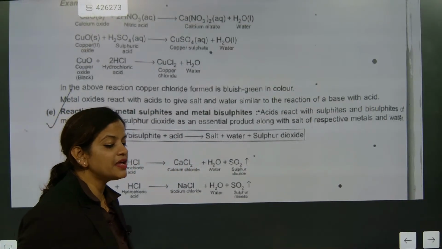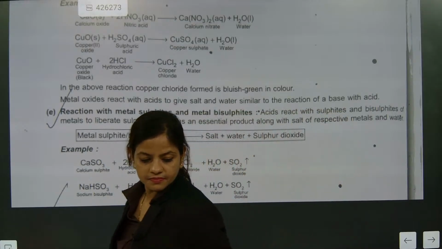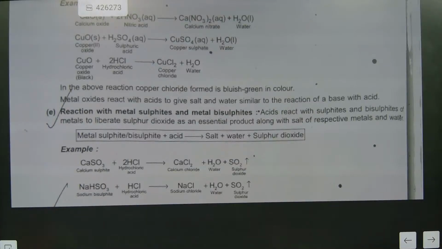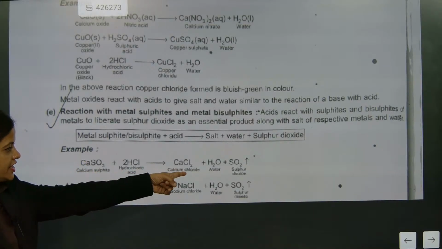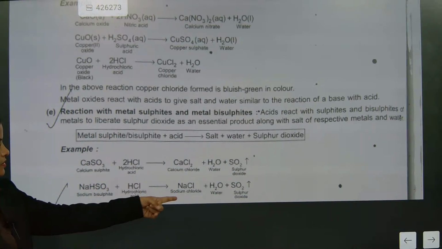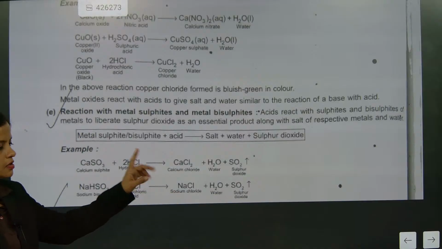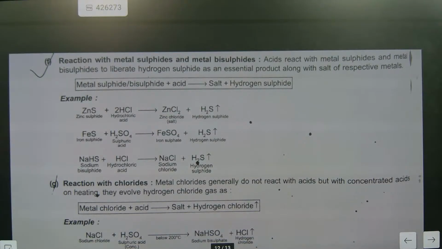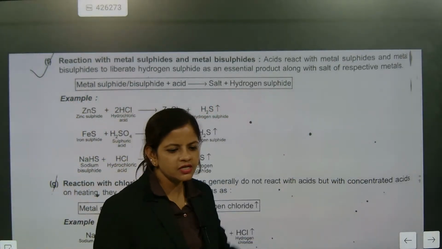Yes, but when they are making oxide, the color will change. Okay. Did you understand? Calcium sulfate. What are they making? Sodium bisulfate. Sodium chloride, which is a salt. Understood? So this is the reaction with metal sulfide and metal bisulfide. What is the byproduct? Salt plus hydrogen sulfide.